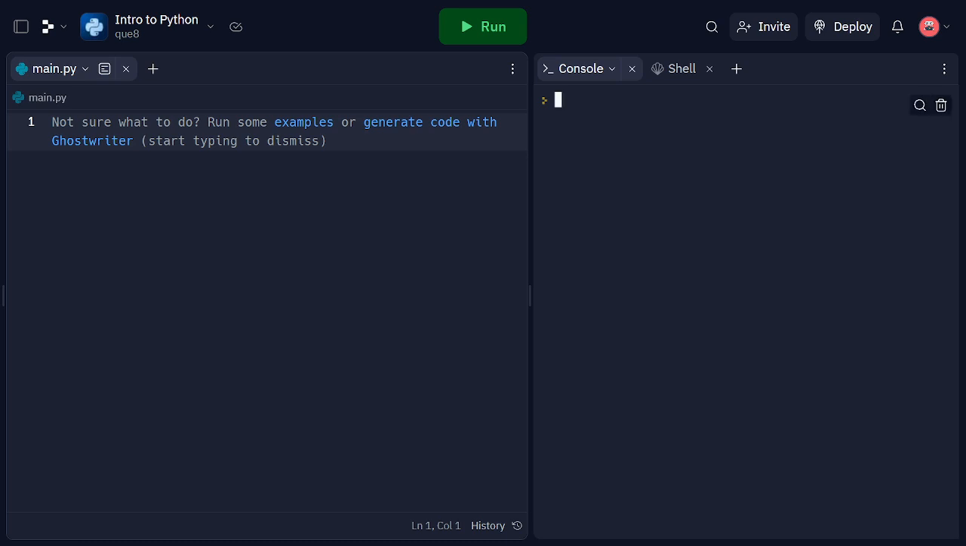Now we're going to talk about exception handling in Python, which is a critical skill for writing robust and error-tolerant code. Exception handling allows us to gracefully handle errors and prevent our programs from crashing.